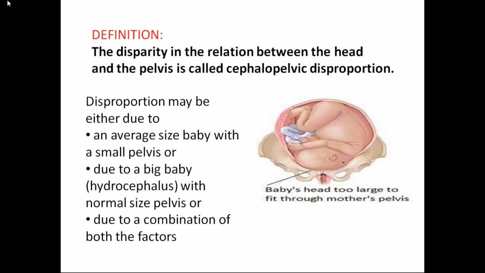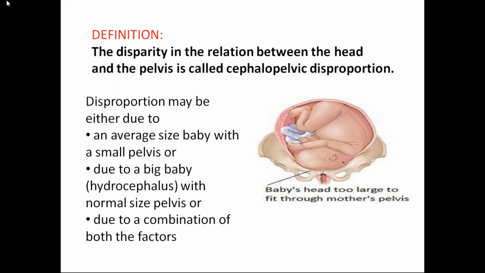Suppose there is a history of TB for the patient, you have to look for kyphosis and scoliosis. Kyphosis is anteroposterior bending of the spine. Scoliosis is sideways bending. That will also cause a problem with the pelvis. So all the history is important: road traffic accident, rickets in childhood, osteomalacia, any congenital dislocation of the hip, any congenital deformities of the sacrum and coccyx, tumors of the pelvic bones, and any fibroids or ovarian tumors. What do they cause? They cause obstruction. That is also CPD, any obstruction. These are all the general causes you have to ask about in the mother.